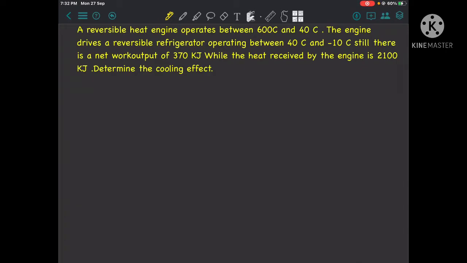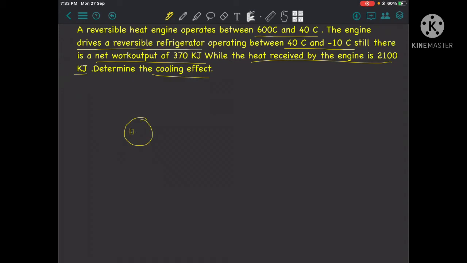Okay, so a reversible heat engine operates between 600 and 40 degrees centigrade. The engine drives a reversible refrigerator operating between 40 degrees and 10 degrees. So the net work output is 370 kilojoules. Heat received by the engine is 2100 kilojoules. So determine the cooling effect. First you should draw the diagram.